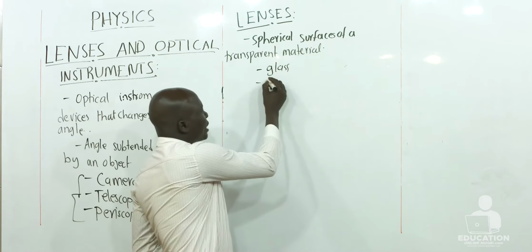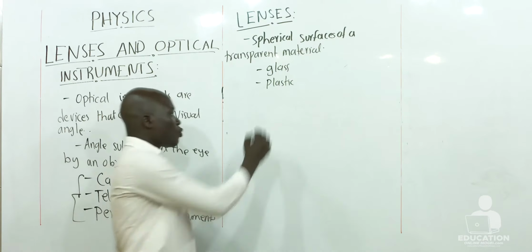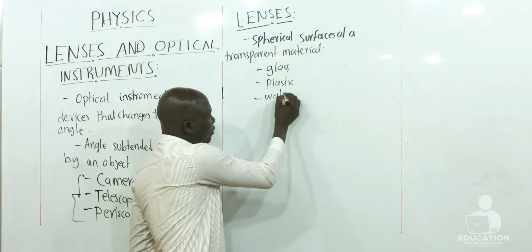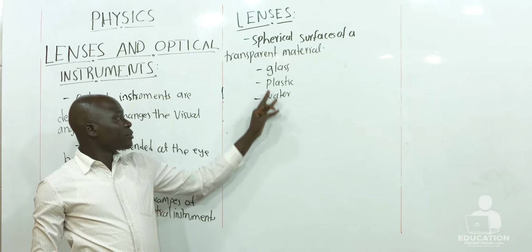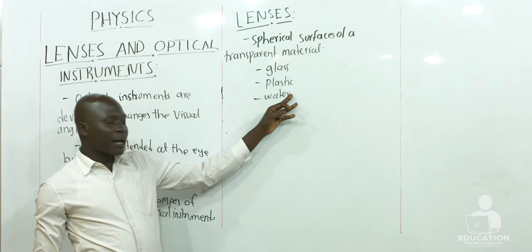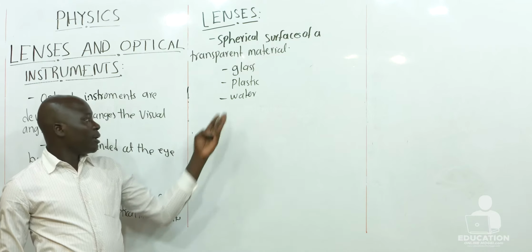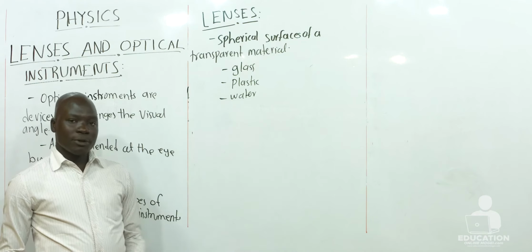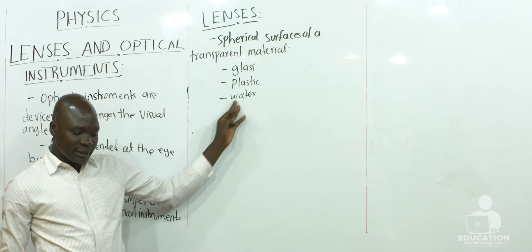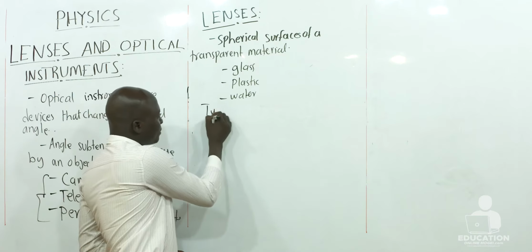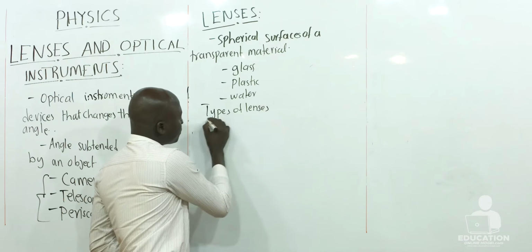Now, these spherical surfaces can either be made of glass, it can be made of plastic, and also water. Water can be made to form a spherical surface. So all these materials can form a lens. Now we have types of lenses. So let's look at types of lenses.